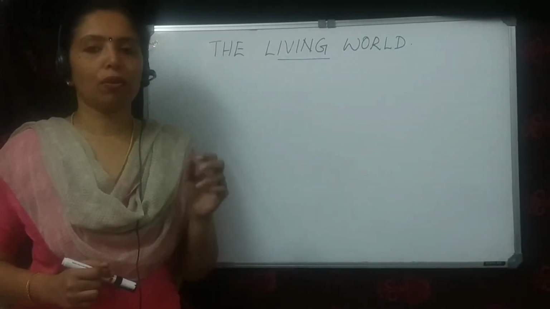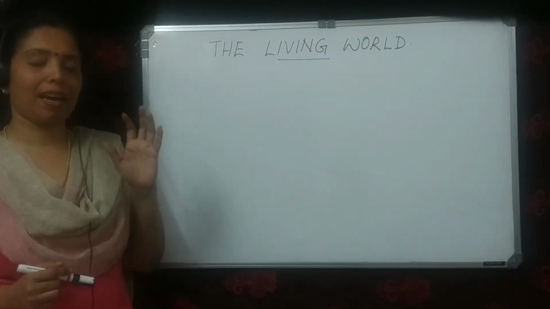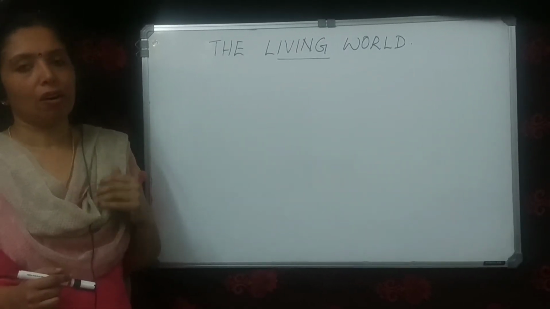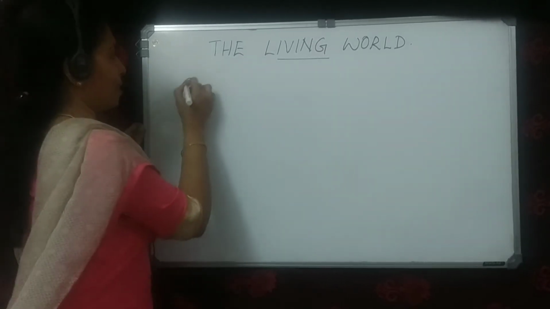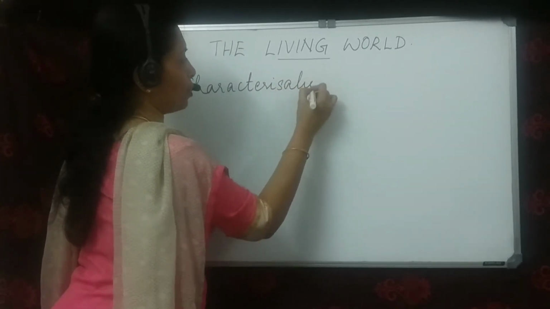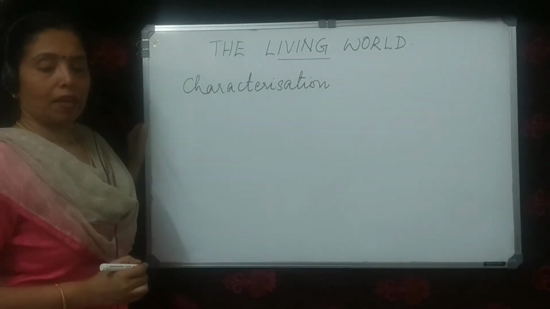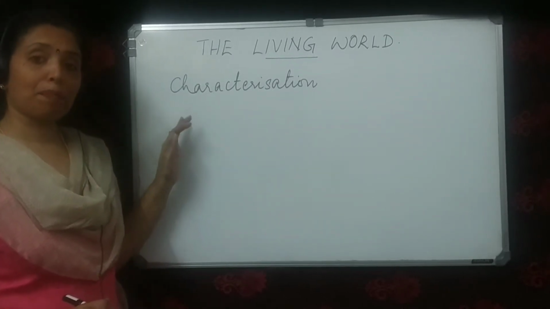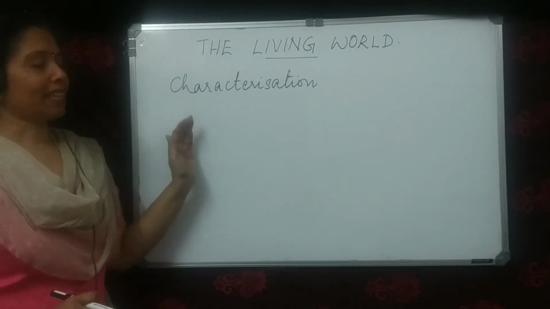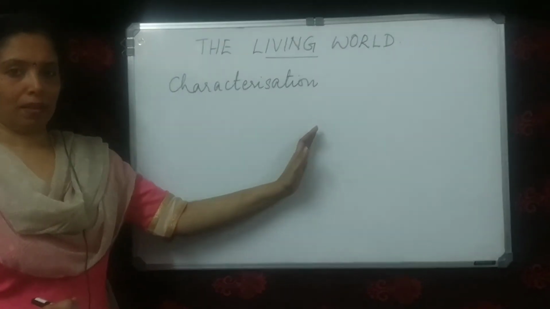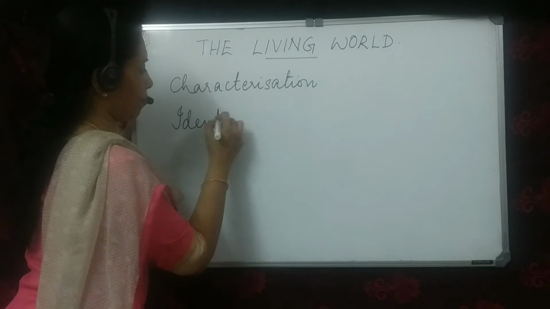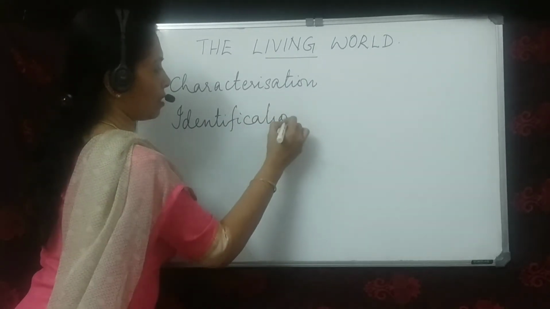Now suppose a new species, a new organism has been discovered. First what we do is we study the characters of the organism. This is called characterization. We study the characters of the newly discovered organism. Then we compare these characters of the newly discovered organism with the characters of related groups. This is called identification.